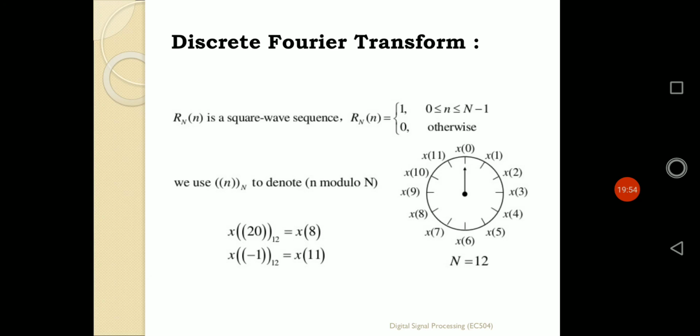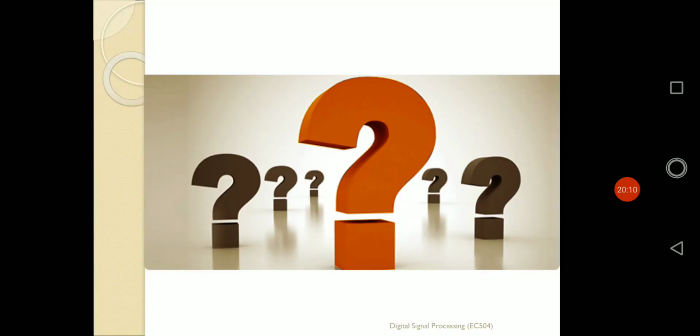So we simply write it as modulo N. Modulo N means it has a number of points of capital N, and that number of points is the periodicity of that sequence also. In that way the DFT can be defined. In that way we can define our discrete Fourier transform, or DFT.